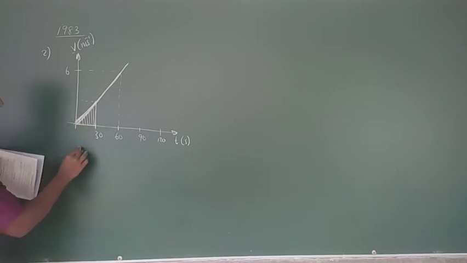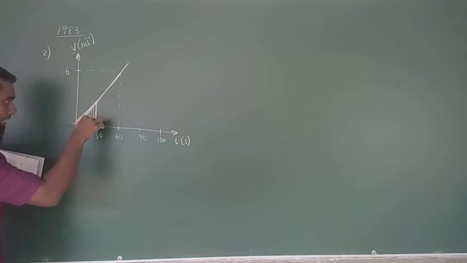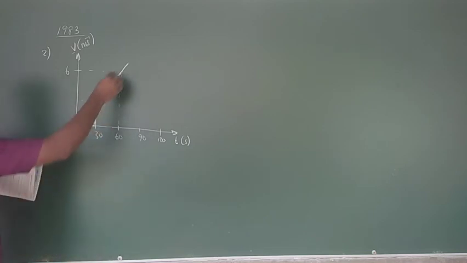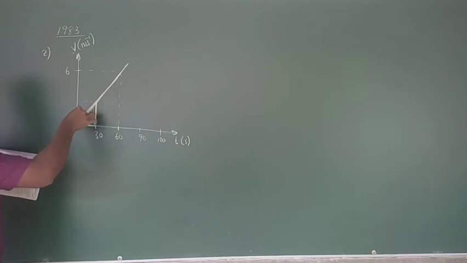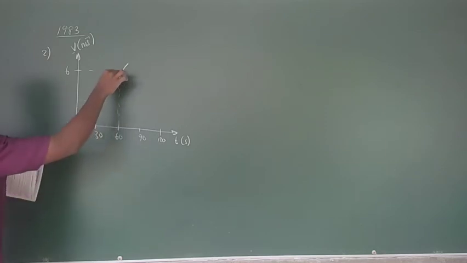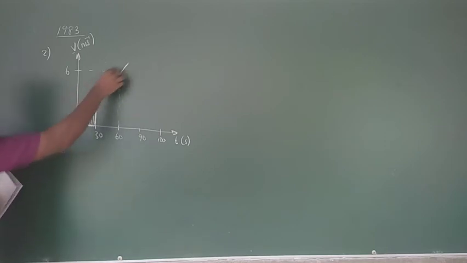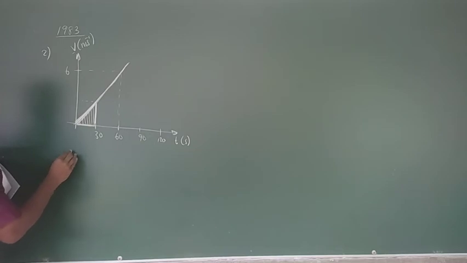To find the area of this graph, you need the base and the perpendicular height. You have the base, but you don't have the perpendicular height. But you have another idea: the slope of this graph is continuously not changing. Therefore, the gradient for this whole value is going to be equal to this value as well. The gradient of this part is how much? Y2 minus y1 divided by x2 minus x1. Y2 minus y1 is going to be 6, divided by x2 minus x1, which is going to be 60.